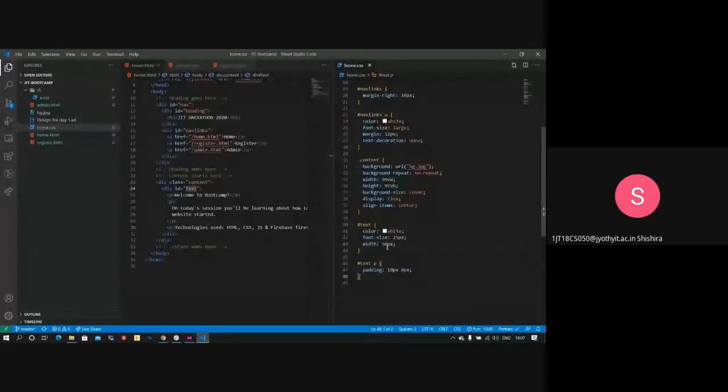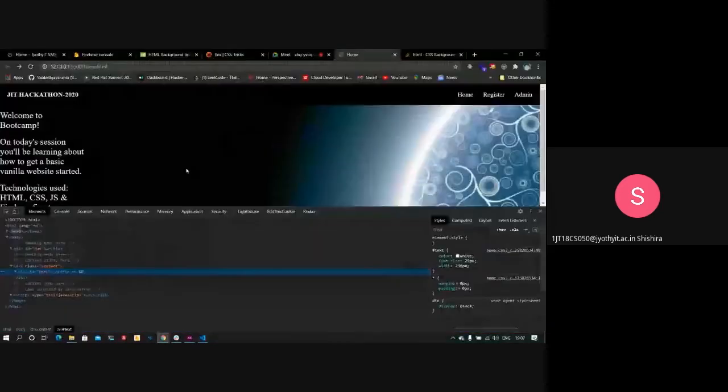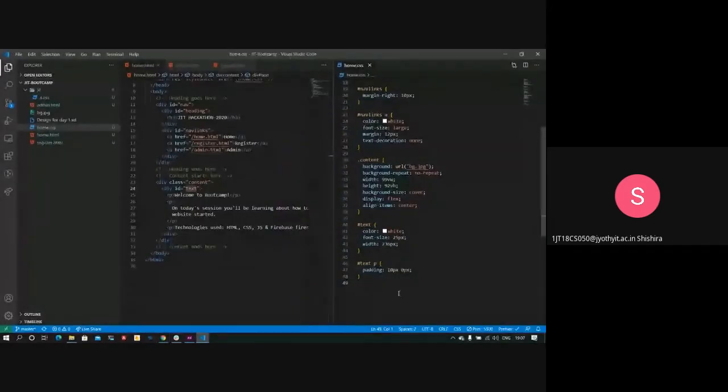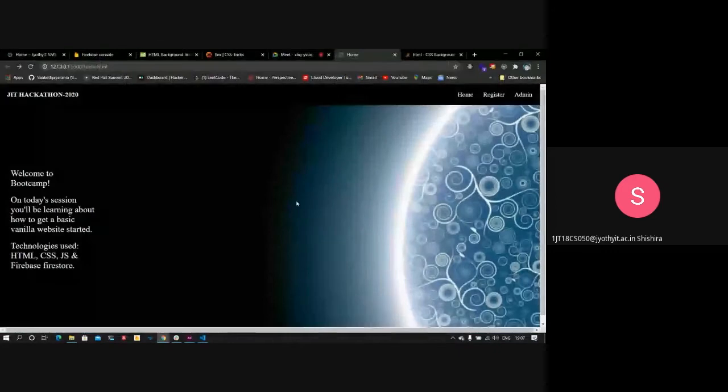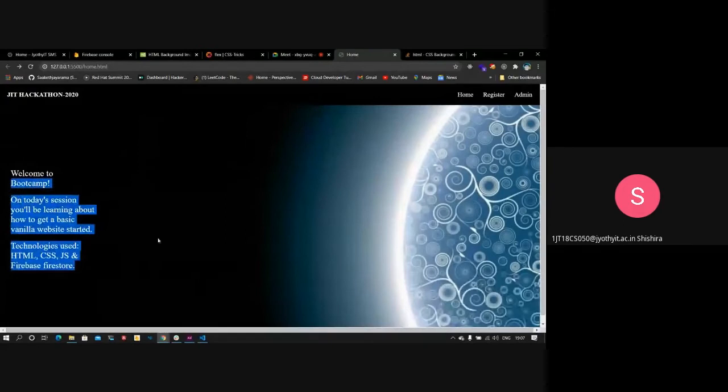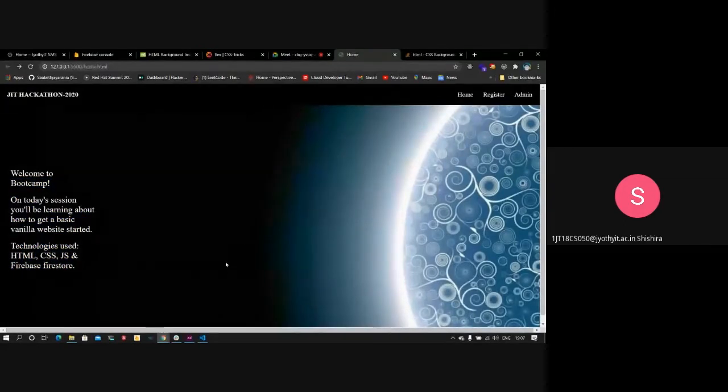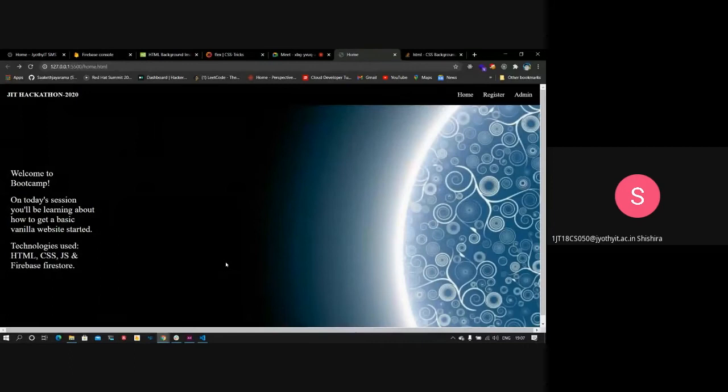236 pixels. What Saket is doing right now is making use of your browser's developer tools to see a preview of what suits your web page. It's a good approach because without actually changing the code first, putting your hands right into the code, you can make use of your browser to see how the components are acting as per your properties. That's what Saket did right now. And we pretty much have the design ready for our homepage.